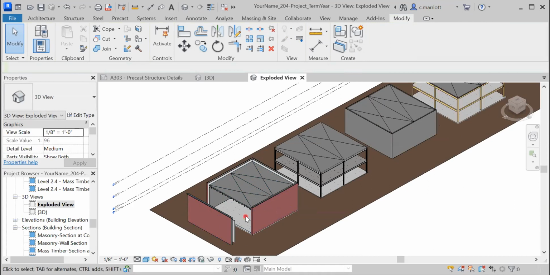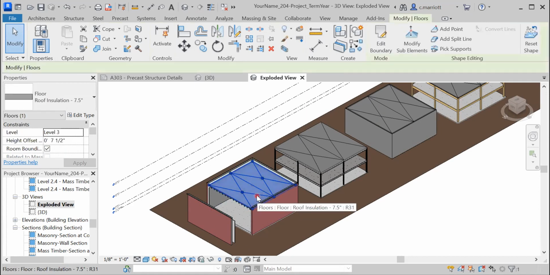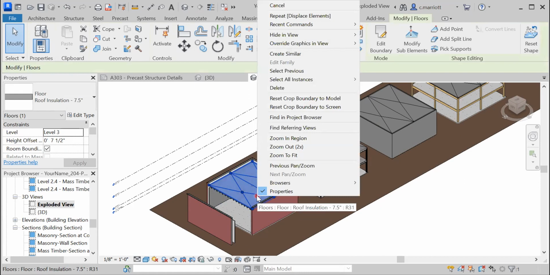Some other things that you might consider doing as part of this process would be to hide some of the components. For example, this roof, it's made up of those layers of insulation. You could right-click and go to hide in view and hide that element.